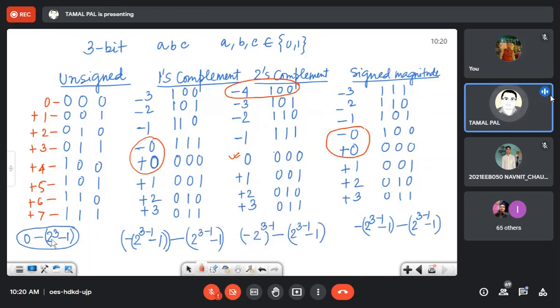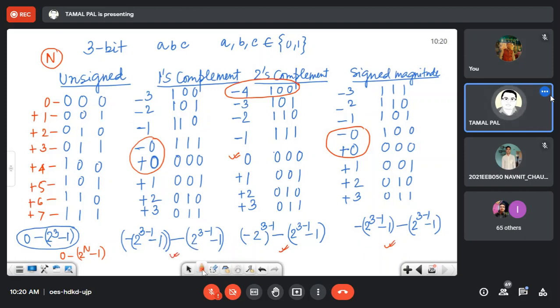Now you will substitute these expressions by n bit. If you substitute 3 by n here, you will get the generalized version of representation, or the generalized range. If n bits are used for unsigned, then if you substitute, it will be 0 to 2 to the power n minus 1. Similarly, you will also substitute here. You will also substitute here. So you will get the range.